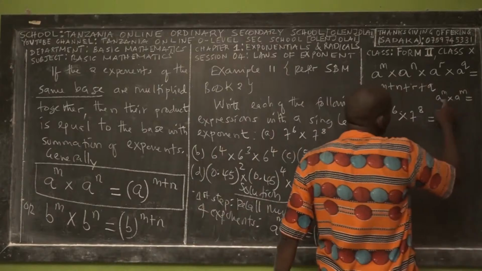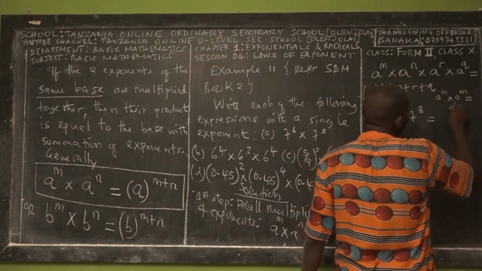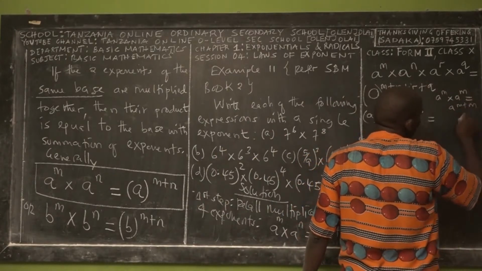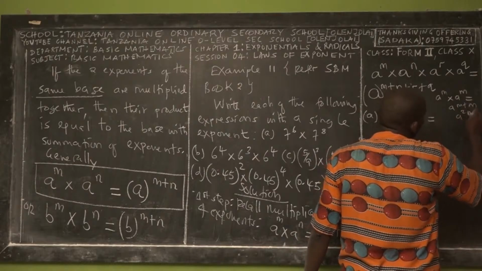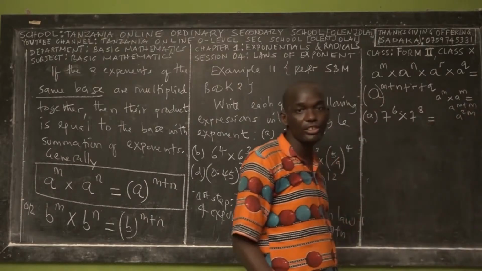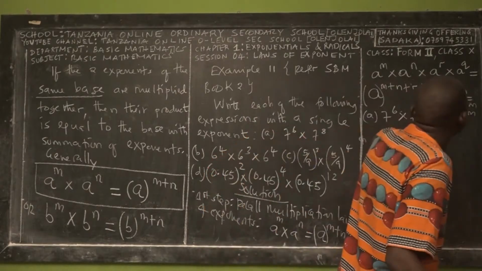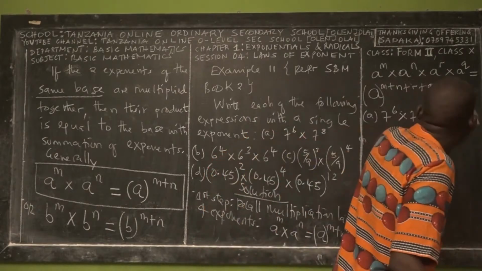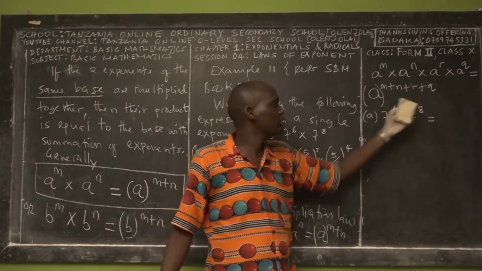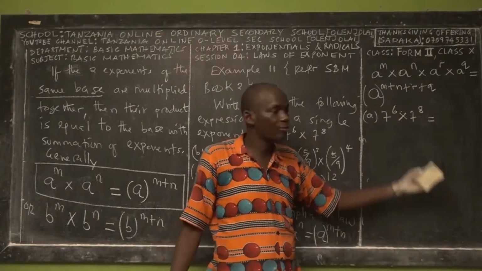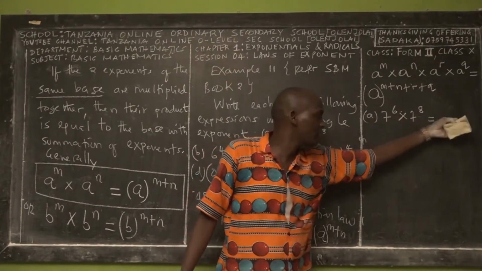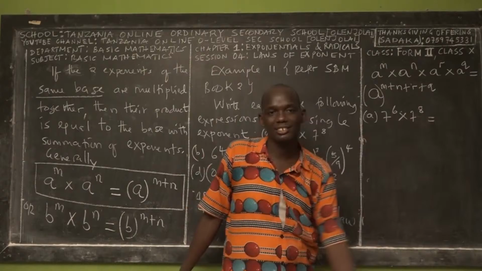So even this one, a power m times a power m, the answer is a power m plus m, so the answer is a power 2m. Right? Yes. So don't worry in case they have, for example, 7 power 6 times 7 power 6, because the exponents have the same value. The answer will be 7 power 6 plus 6.